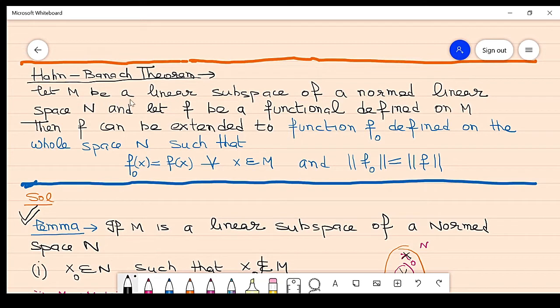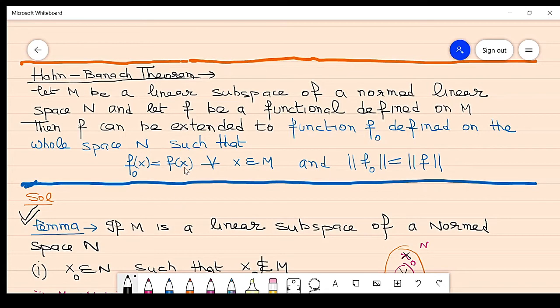If M is a linear subspace of a normed linear space N and F is a functional defined on M, then F can be extended to a function F0 which is defined on the whole space N such that F0(x) is equal to F(x) for every x belonging to M, and the norm of F0 is equal to the norm of F. So that is the Hahn-Banach theorem.